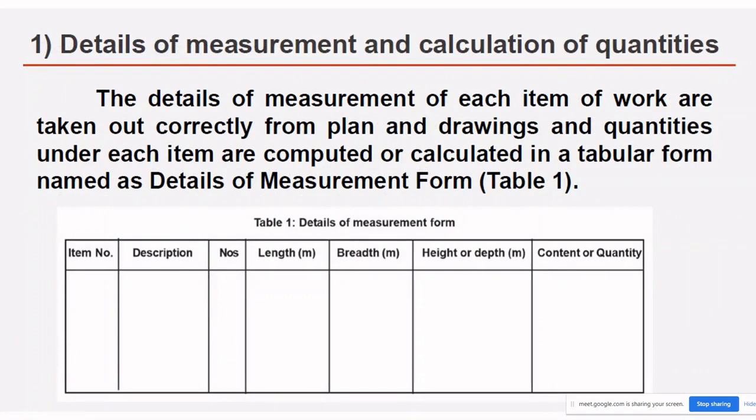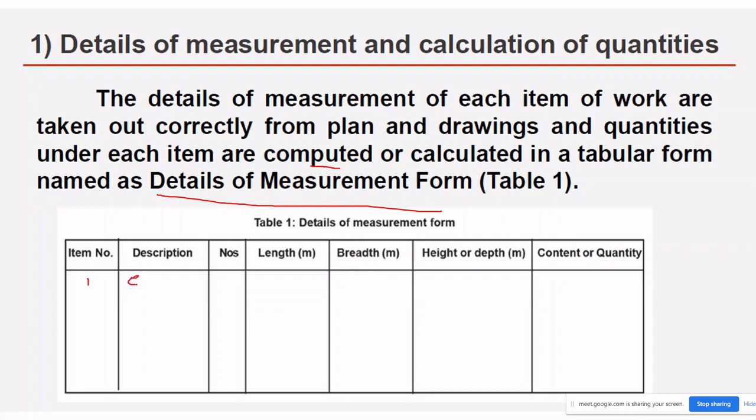See, the details of measurement and calculation of quantities. The details of measurement of each item of work are taken out correctly from the plan and drawing, and quantities under each item are computed in tabular form named the details of measurement form. So this is the form. Item number one, we give the description, what work we are going to do.